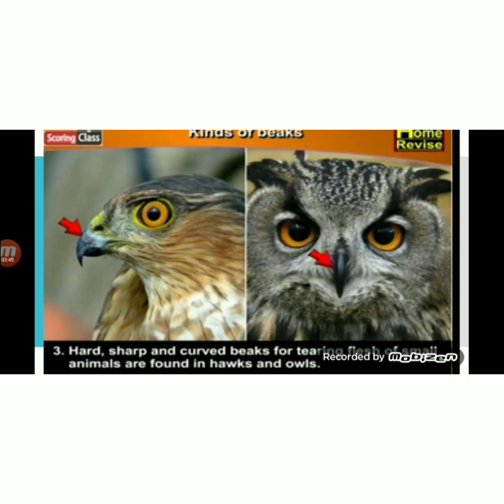Those are crushing beaks. So which birds have crushing beaks? Sparrow, pigeon and parrot have crushing beaks. Next is curved beaks. So parrot also has curved beaks. Third is piercing and tearing beaks. So eagle, vulture, hawk have piercing and tearing beaks. So that's it for today, student.